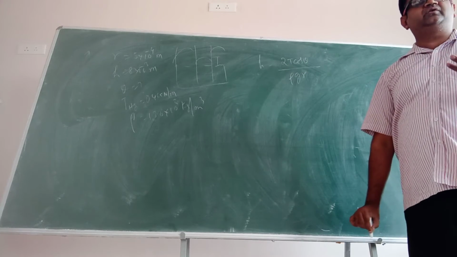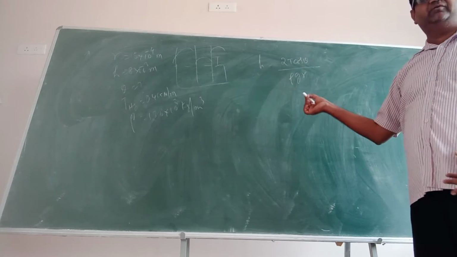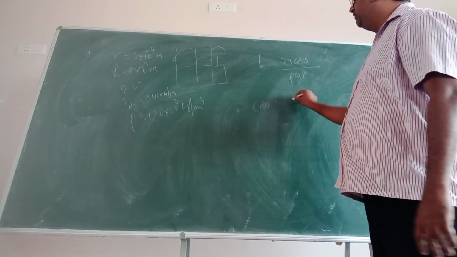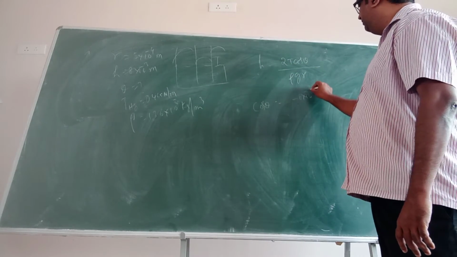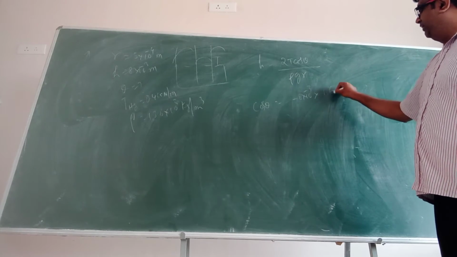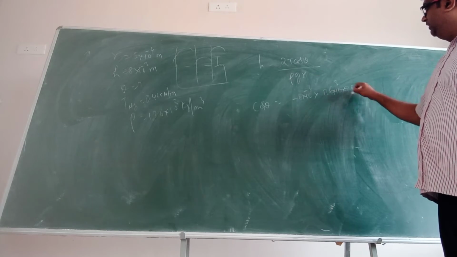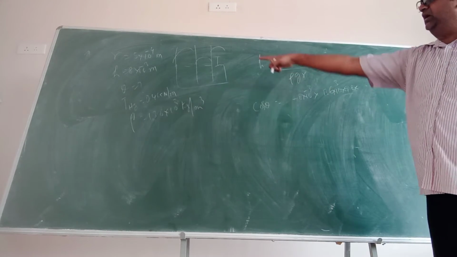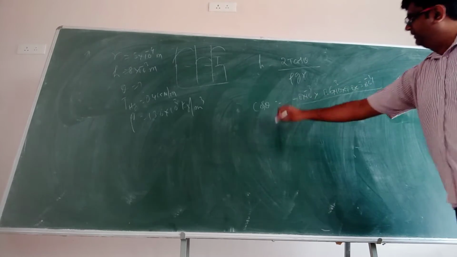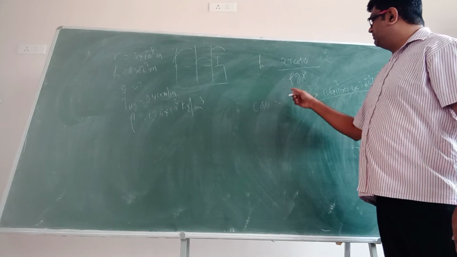Here you want to find out the angle of contact. The angle of contact is what? So I have to find out the value of cos theta. Cos theta is equal to minus h, minus 8 into 10 to the power of minus 3, into rho 13.6 into 10 to the power of 3, into g into small r. r value is how much? 5 into 10 to the power of minus 4, divided by,